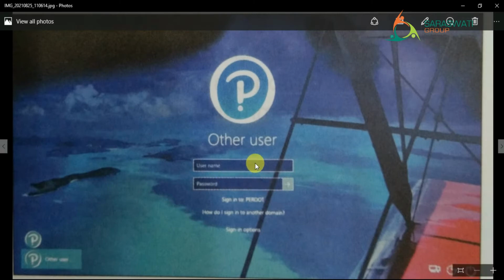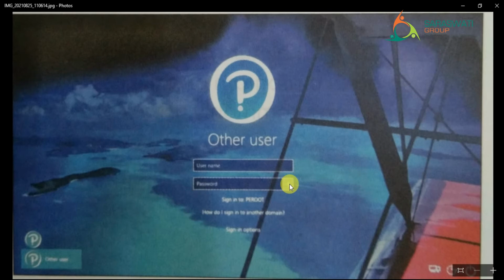As and when you add the username and password, you will be provided with an arrow, right? You have to click that arrow, due to which the process will be done and your computer will be ready to work, right?